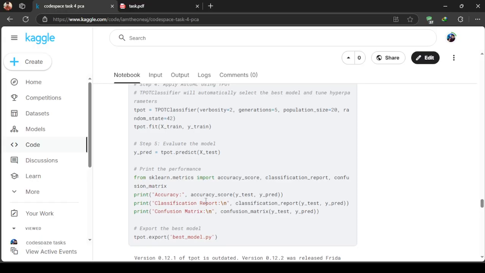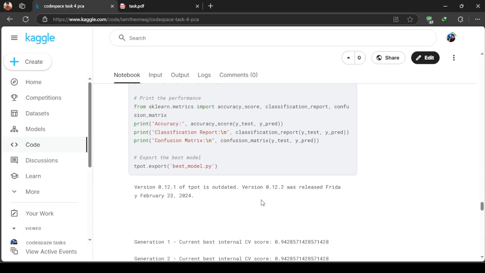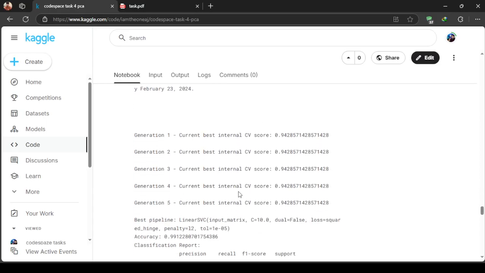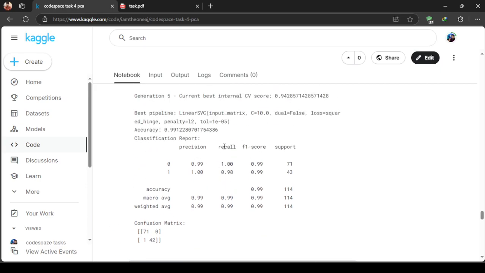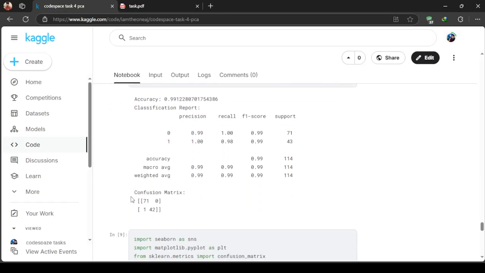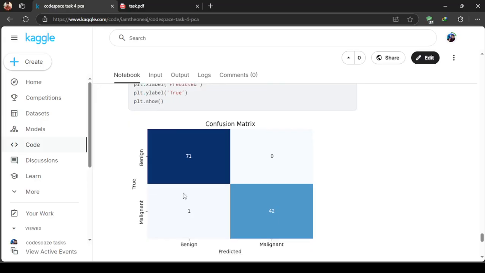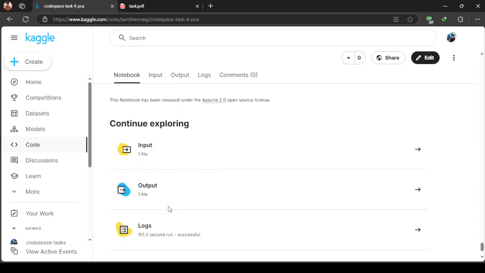After training the model with TPOT, which is an AutoML model that automatically runs several models, we can get the best model and directly approach it. This is the output it generated: recall 1, F1 0.99, support 71, and this is the confusion matrix. After evaluating the model, it generated the same data, and this is the heat map confusion matrix for malignant, with predicted values.